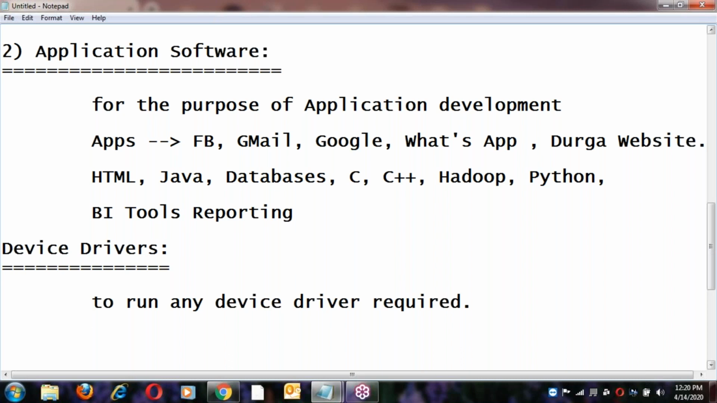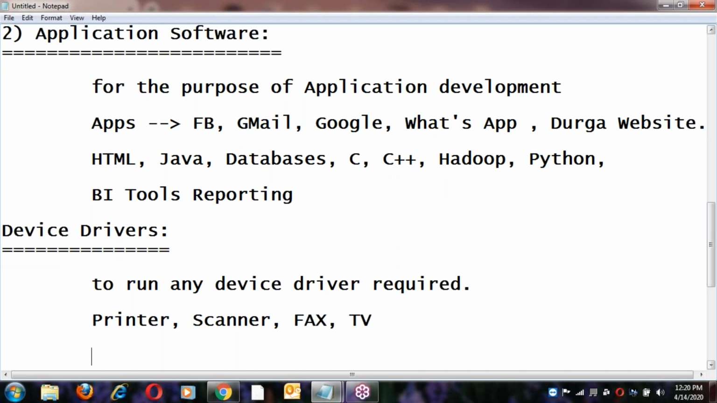Devices like a printer, a scanner, meaning an image scanning machine, a fax machine, maybe a TV. Your computer connects to all these devices, and for this some drivers are required.